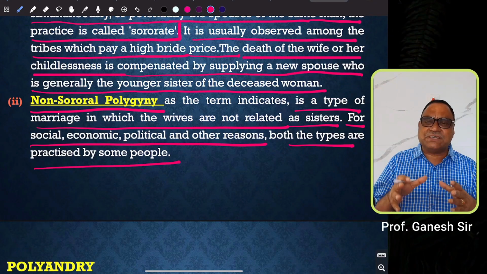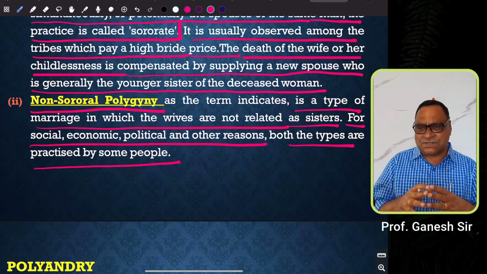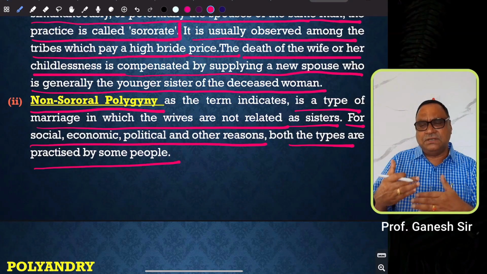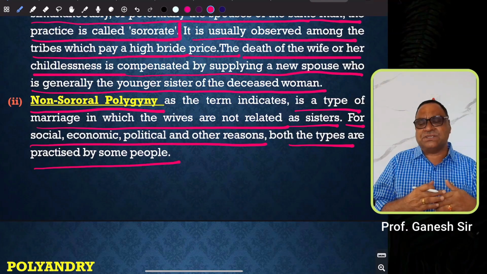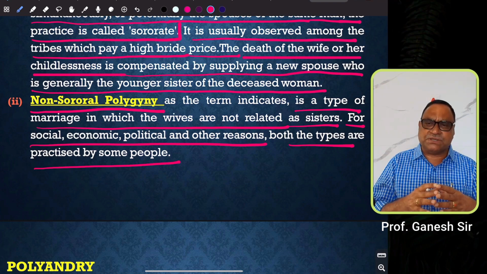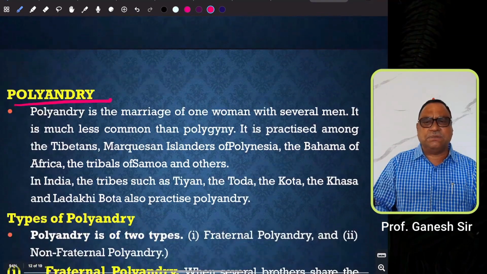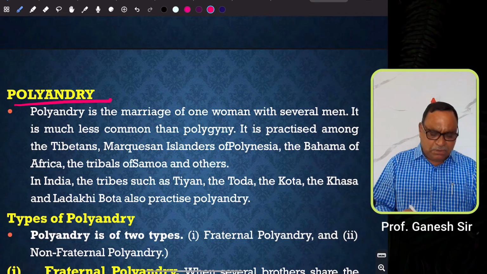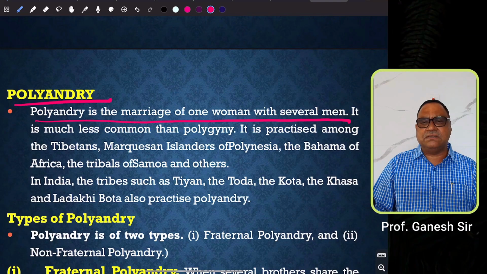That means the wives are not own sisters. They have come from different families. So like that, polygyny can be classified into two types. Then another concept is polyandry. Polyandry is the marriage of one woman with several men.